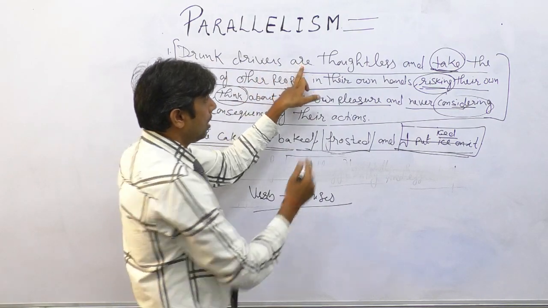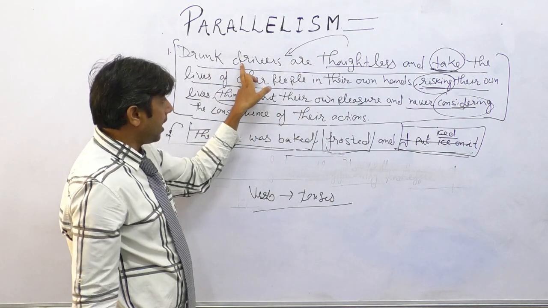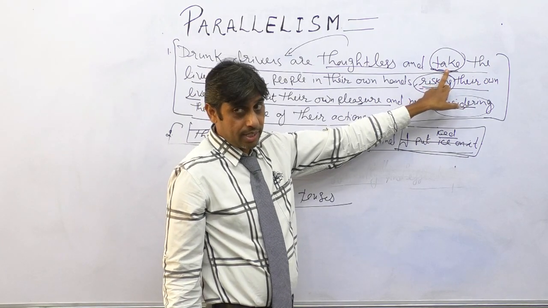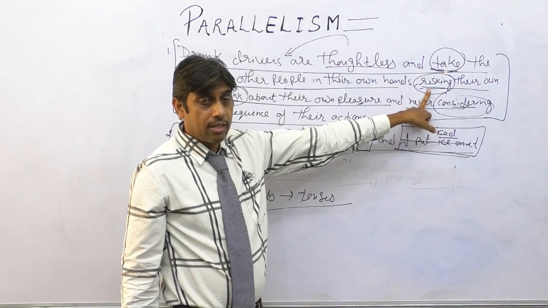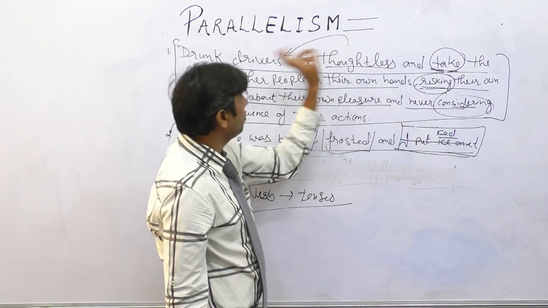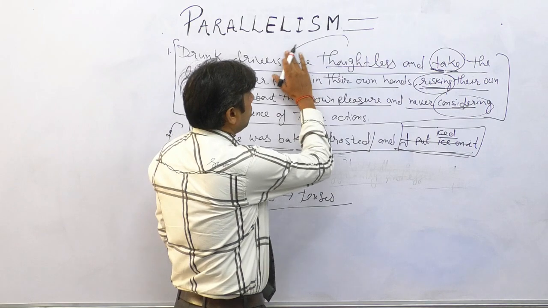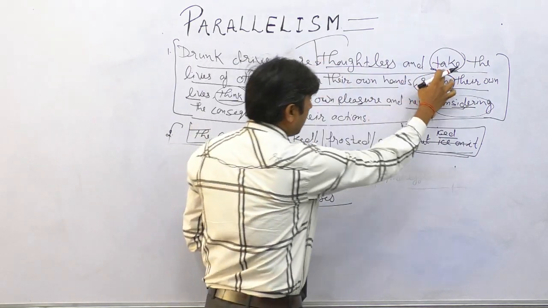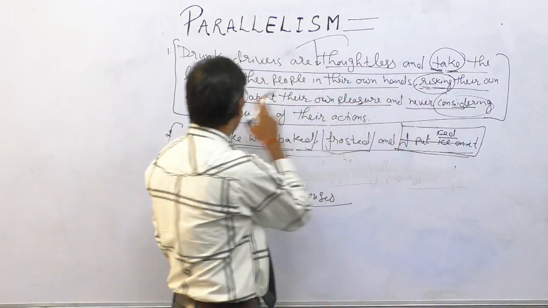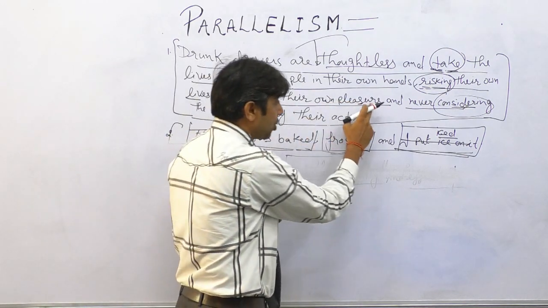Drunk drivers. Now this thoughtless can be written here as adverb. Drunk drivers thoughtlessly are taking. So I am changing the word is according to the other tenses. Drunk drivers are thoughtlessly taking the lives of other people in their own hands, comma, risking their own lives, comma, thinking about their own pleasure.